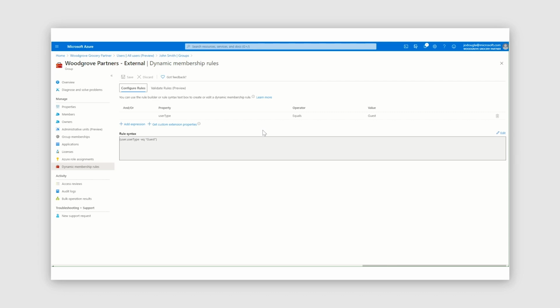Once the user is put in the group, they have access to the resources that you've assigned that group to. In our case, the Woodgrove Partners SharePoint site has this group assigned to it. So John Smith signed up, was granted access to this group, which in turn granted him access to the Woodgrove Partners SharePoint site, as we saw in the demo. All of this brings together a customized sign-up experience and then more features within Azure Active Directory that you can leverage to provision and grant users access to other resources. These users who are signing up are full users in your directory, just like any other guest user. So you've got the ability to give them access to things beyond the application that they signed up through.